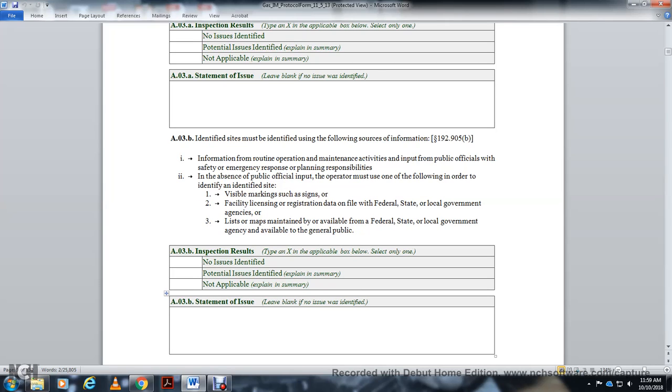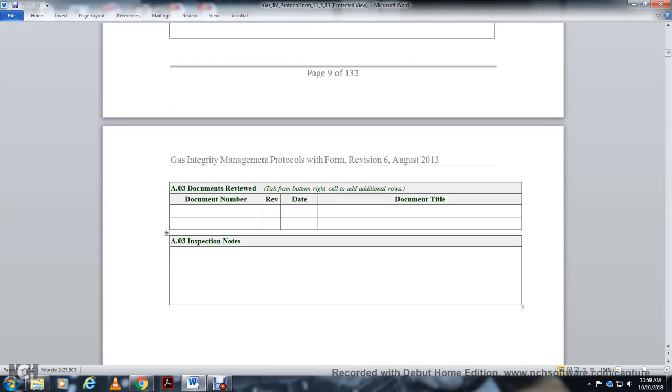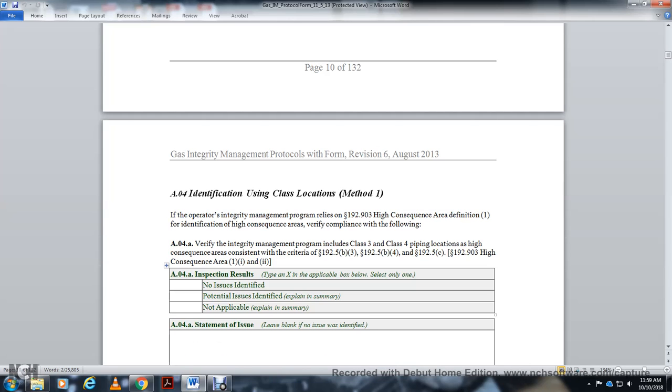AO3B inspection results: no issues, potential issues identified, not applicable. Mark X in the box below; select only one. AO3B statement of issue; leave blank if no issue was identified. Document review, document revision date, and document title. AO3 inspection notes. AO4, identification using the class location method. Method 1, the operator's integrity management program relies on the statute 192.903 high consequence area definition 1 for identification of high consequence areas, verify compliance with the following.